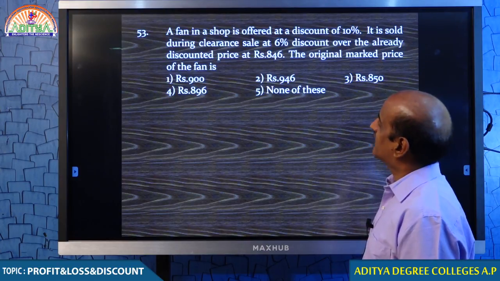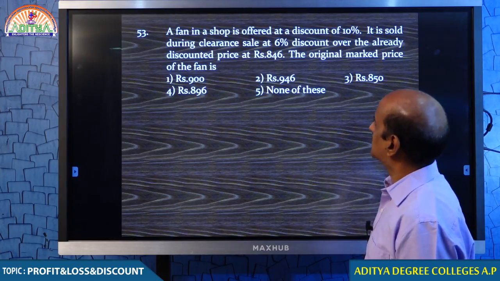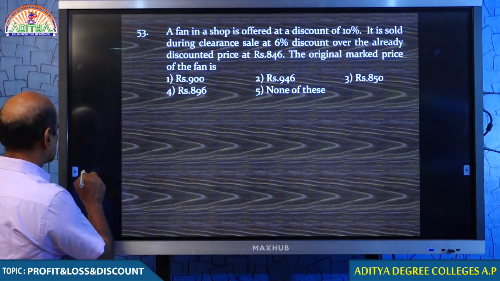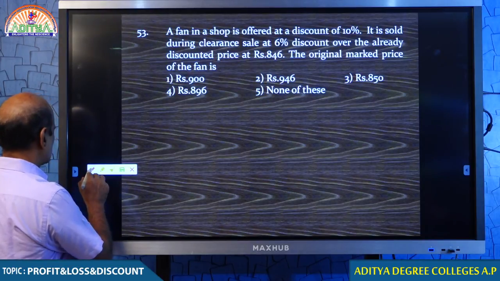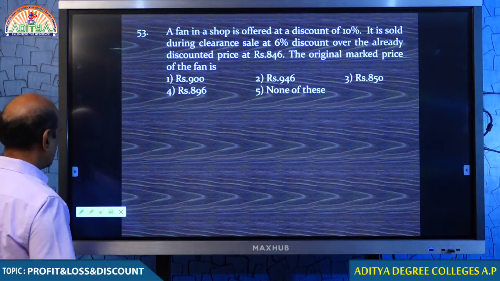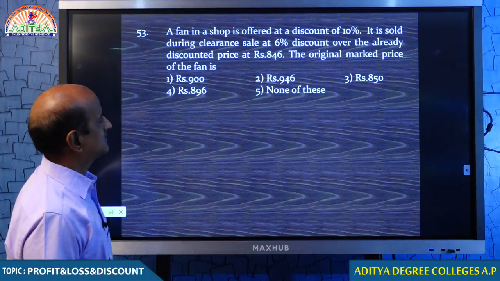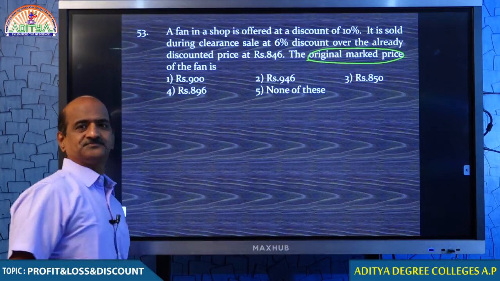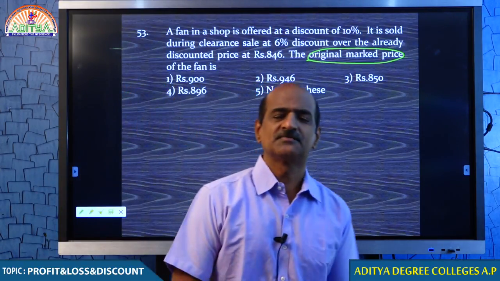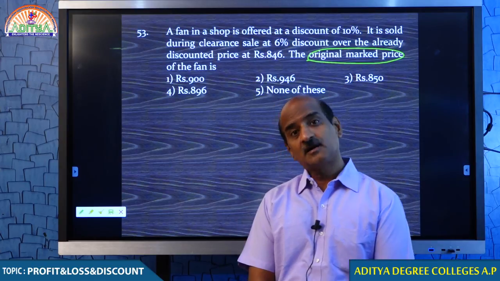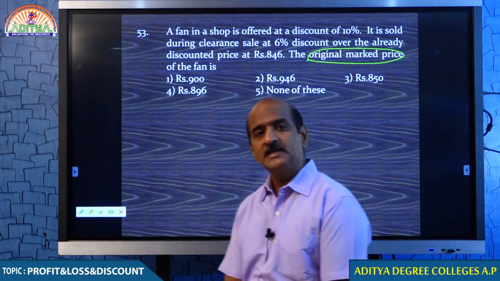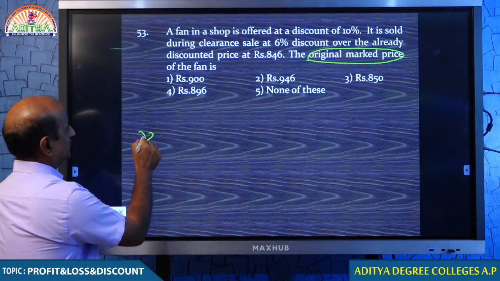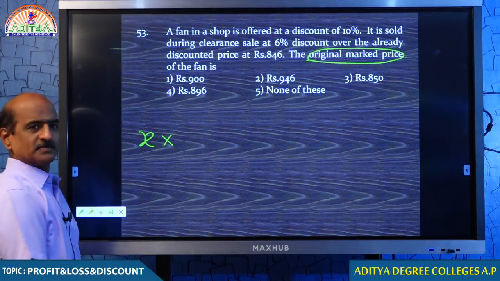Tell me, a fan in a shop is offered at a discount of 10%. During a clearance sale, 6% additional discount is offered. After giving those two discounts, the value becomes 846. What was the original market price? What was the original price? It was 846 or before? Before means getting back. Whenever the original value is not known to you, let the original value be x rupees.